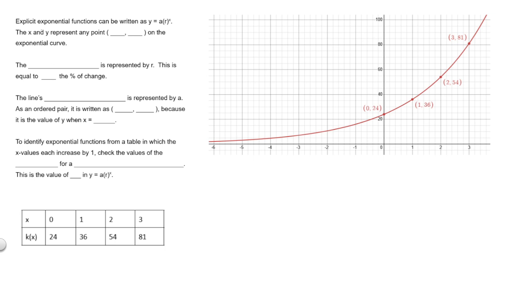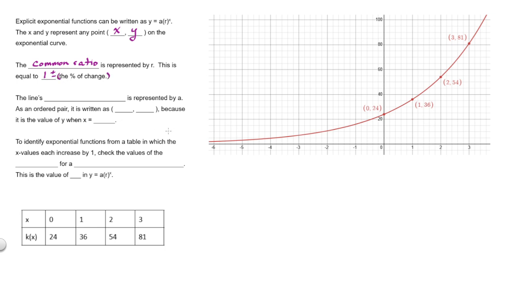So, to start things off, explicit function rules for exponential functions can be written as y equals a times r to the x. X and y will represent any point on this exponential curve, and that's always written as an ordered pair of input comma output, x comma y. R represents the common ratio, and that is equal to 1, which represents 100% plus or minus the percent of change.